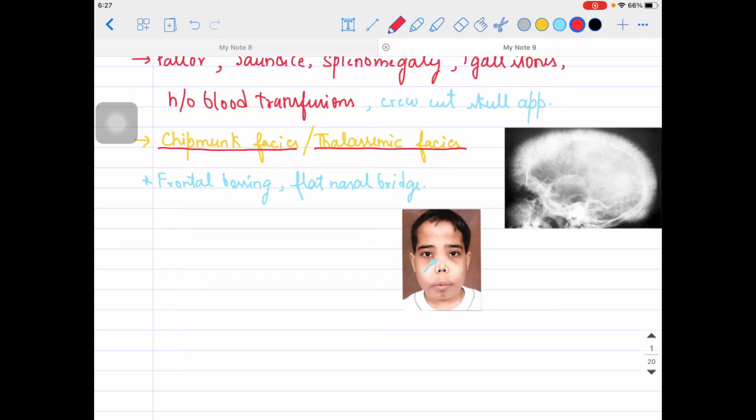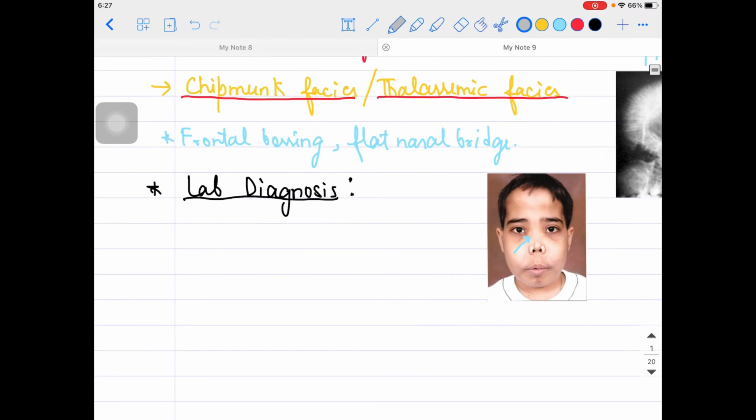Now, very importantly, we need to talk about the lab diagnosis. In the lab you will take the blood sample of this patient and send it to the pathological lab, and with the help of the lab you will be able to know what the findings are. The findings are very peculiar. As in microcytic hypochromic anemia, hemoglobin will be lesser, obviously, no doubt about that. Reticulocyte count will be higher, reticulocytosis can be there, guys. So the reticulocyte count can be on the higher side.